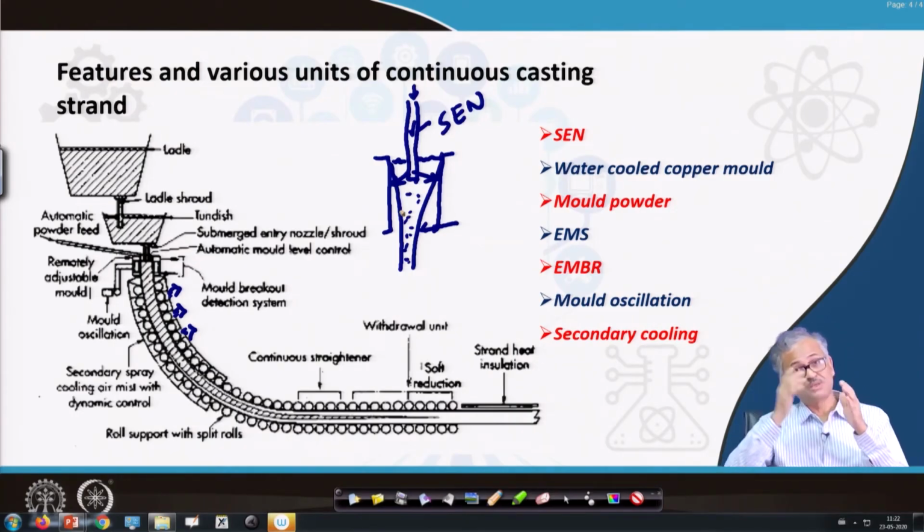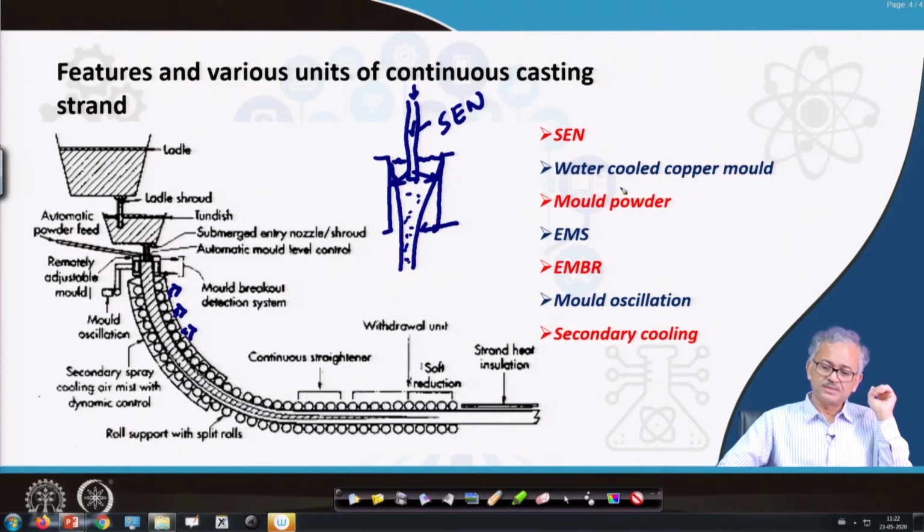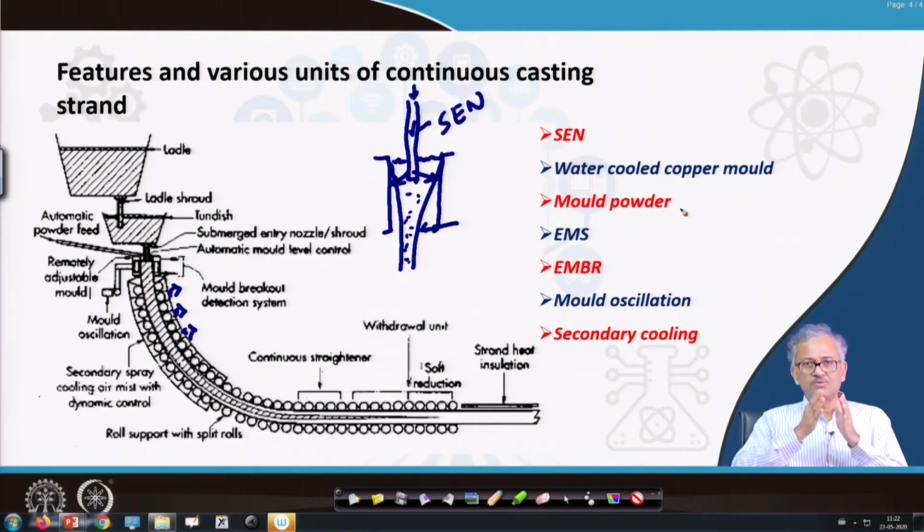It lubricates the mold surface. As a result, you can take out the casting very fast. It also increases the heat transfer rate. I will come to that. So mold powder has a great role to play to enhance the heat transfer and for easy removal of the casting. Otherwise, what happens? If the liquid steel is welded with the mold wall, you cannot cast it continuously. So the casting surface has to be totally lubricated such that you can take out the casting.